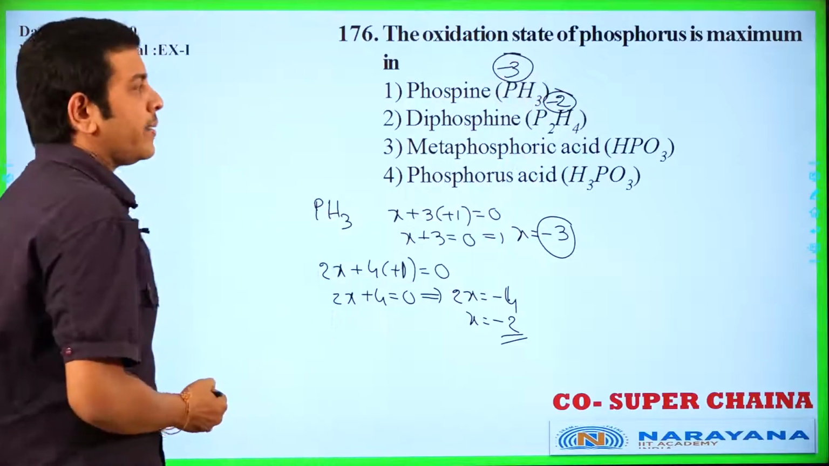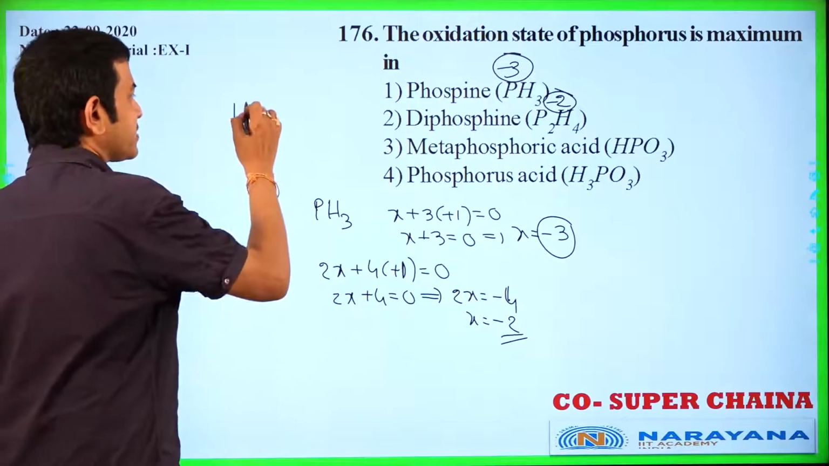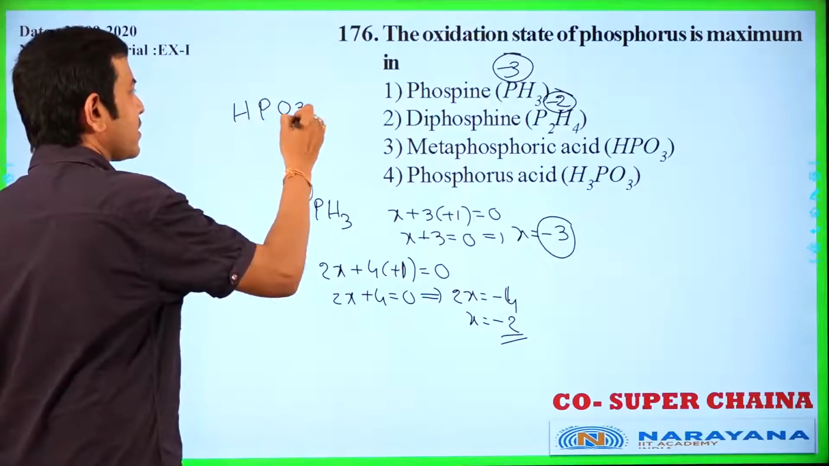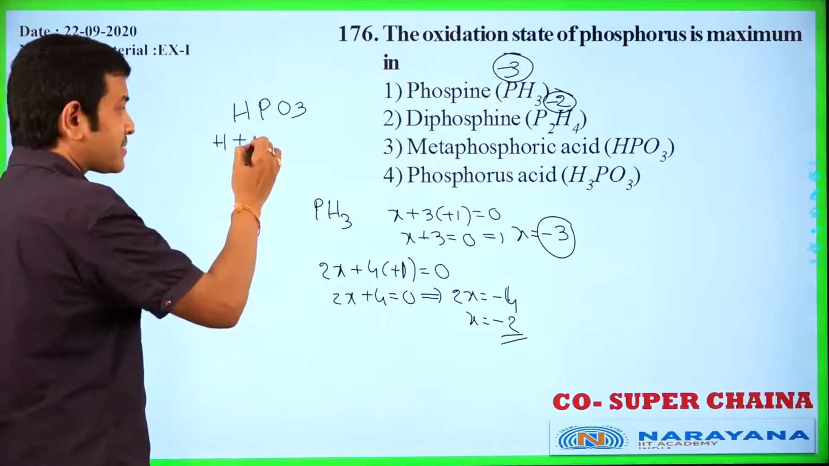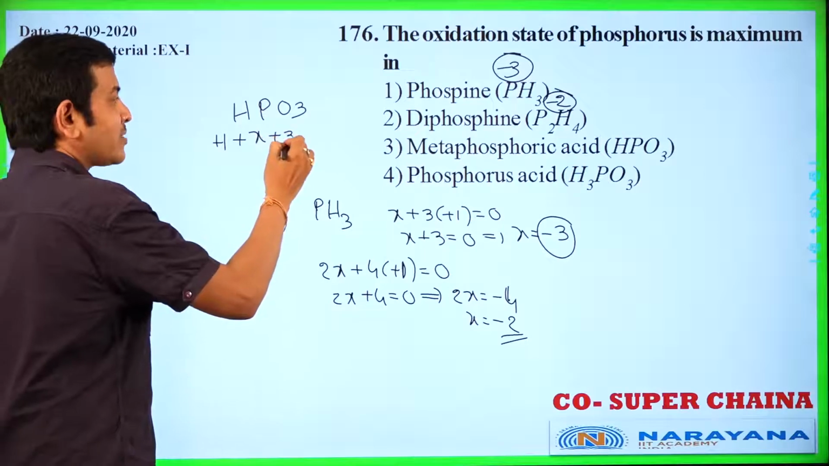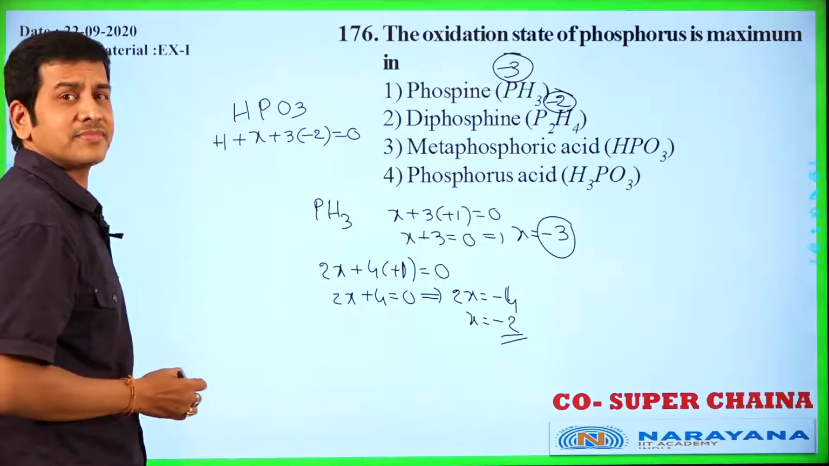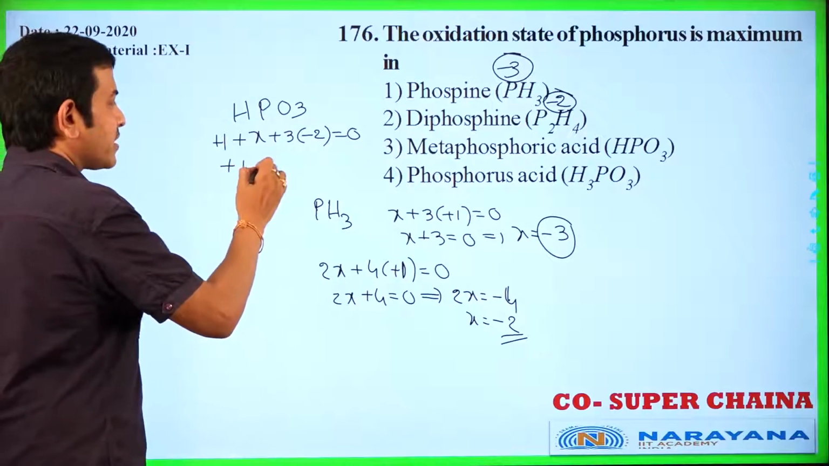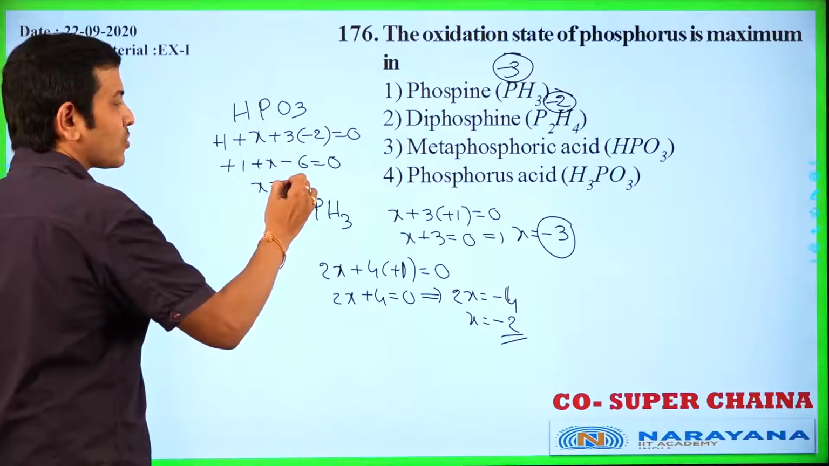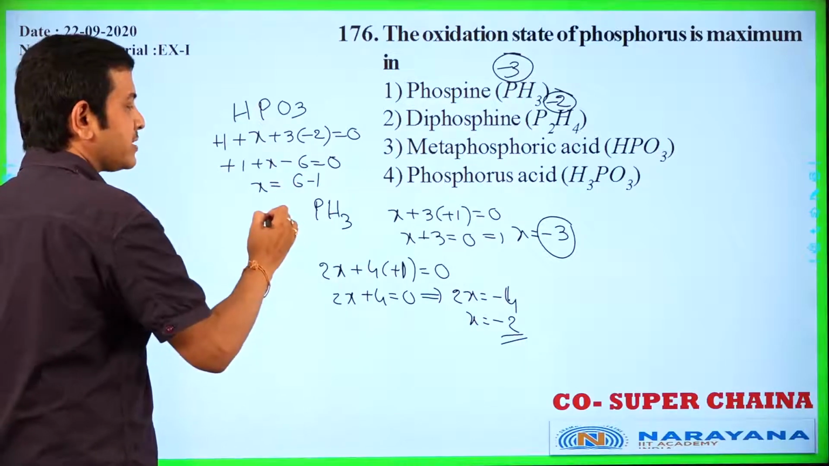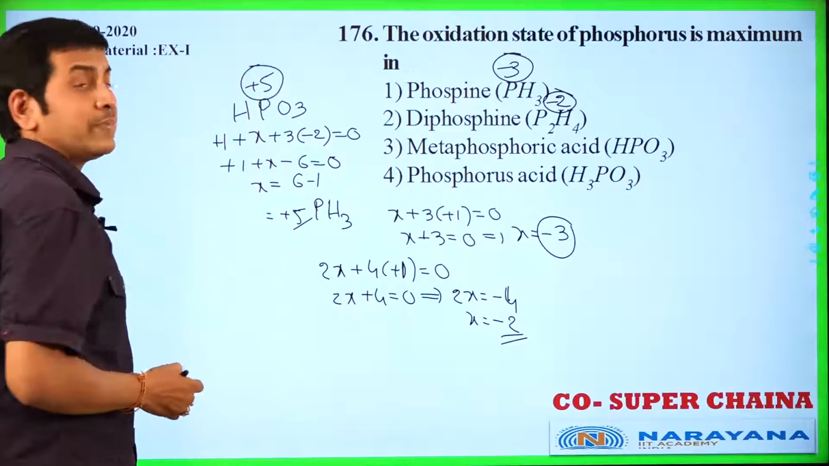Metaphosphoric acid, HPO3. Hydrogen plus 1, phosphorus, let it be X, plus 3 into minus 2 is equal to 0. Now plus 1 plus X minus 6 is equal to 0. Now X is equal to 6 minus 1, that is equal to plus 5, the oxidation number of phosphorus in metaphosphoric acid.